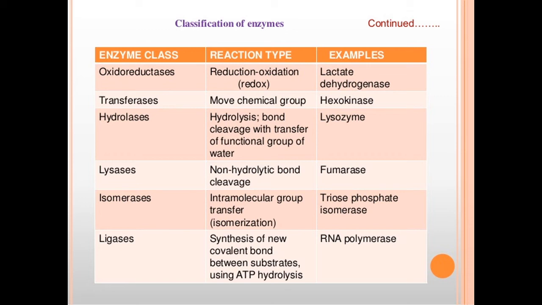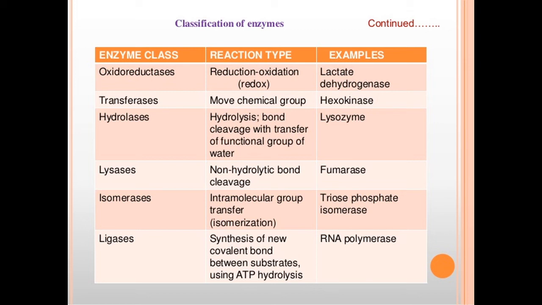Then the fourth one is lyases. These lyases remove a group from the substrate non-hydrolytically. In hydrolysis, the substrate splits into two products, in which one has H plus ions and the other has OH minus ions. But here, lyases help in the removal of groups from the substrate non-hydrolytically.